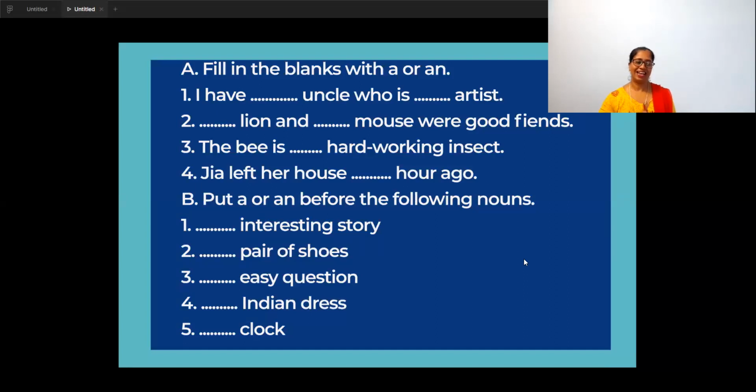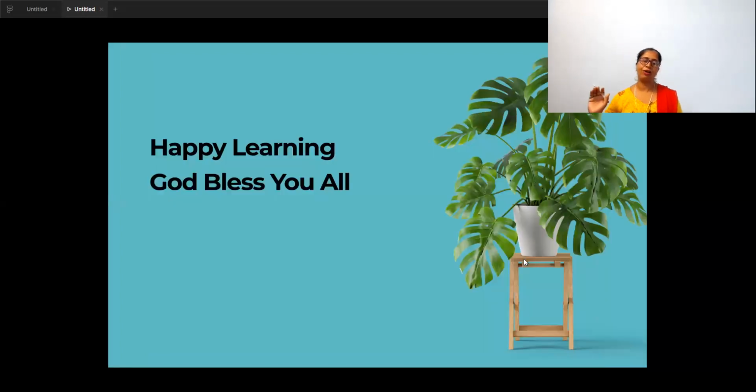Okay. Next. Dash easy question. An easy question. Vowel sound is the E. Next. Dash Indian dress. Vowel sound. So an Indian dress. And clock. It is a consonant sound. So a clock. So you will check the sound and complete the remaining, after 5, 6, 7, 8, all. You will copy in your notebook and complete it.